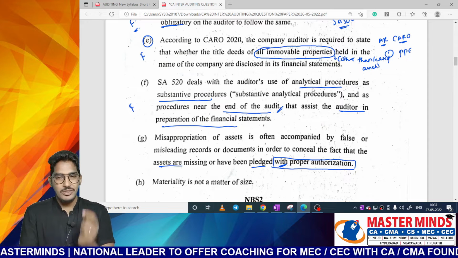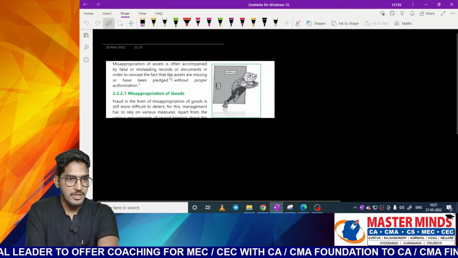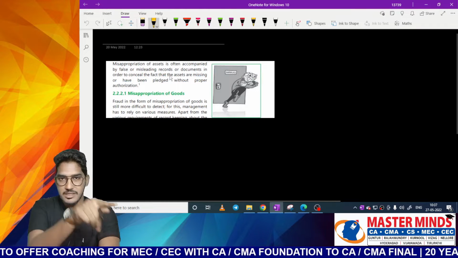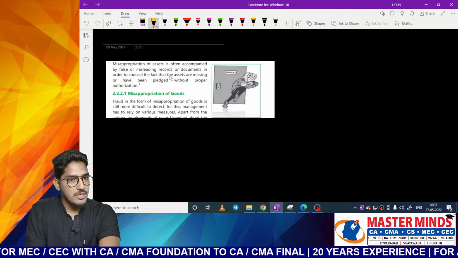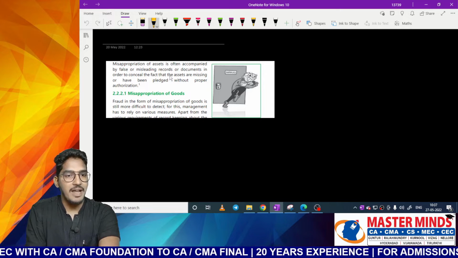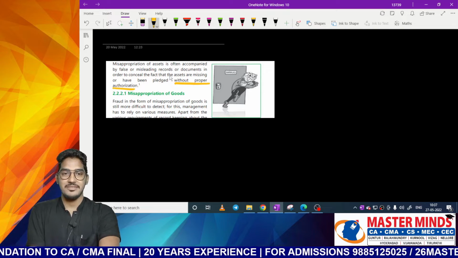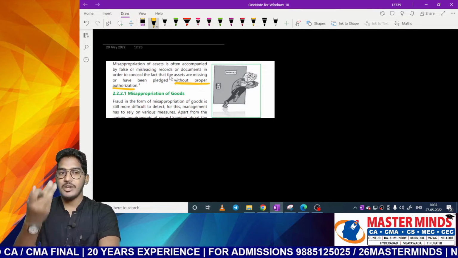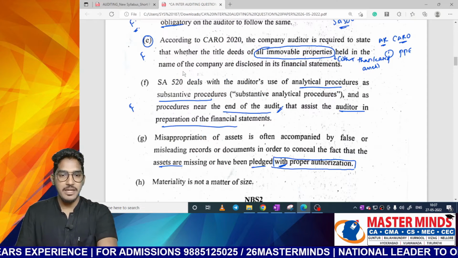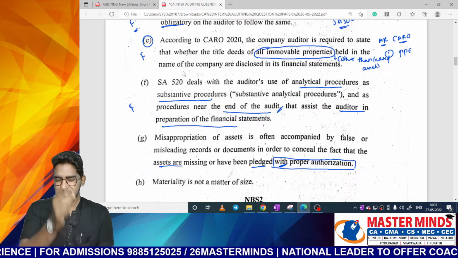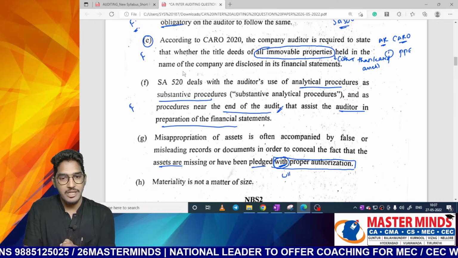So this is playing with a small statement. Let me show you the direct content from the study material also. If you see this particular sentence, this extract I have taken from the study material. Misappropriation of assets is often accompanied by false or misleading records or documents in order to conceal the fact that assets are missing or have been pledged without appropriate authorization. If you don't have authorization and you are going and pledging it, that is a misappropriation that you want to hide. If you already have authorization to pledge the asset, why would you want to hide it in the first place? See, this entire statement would have been correct if they had included "without".